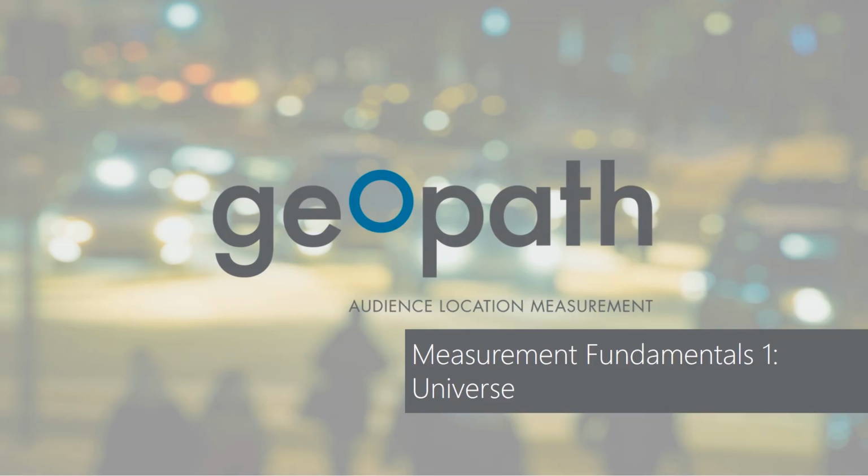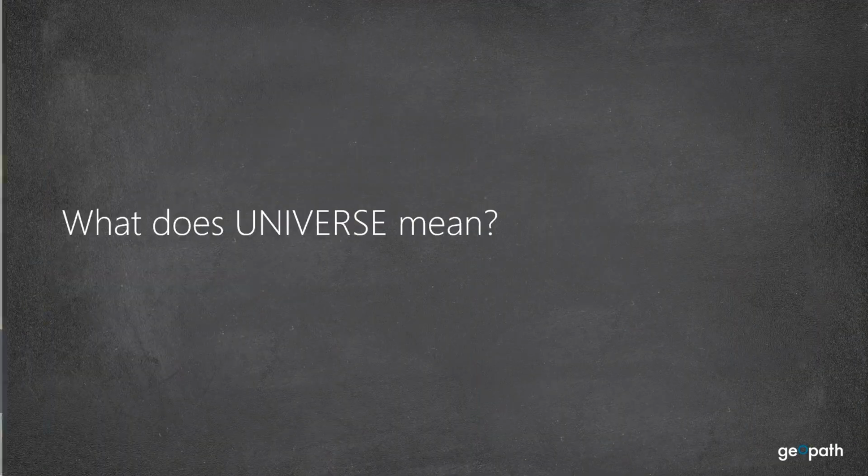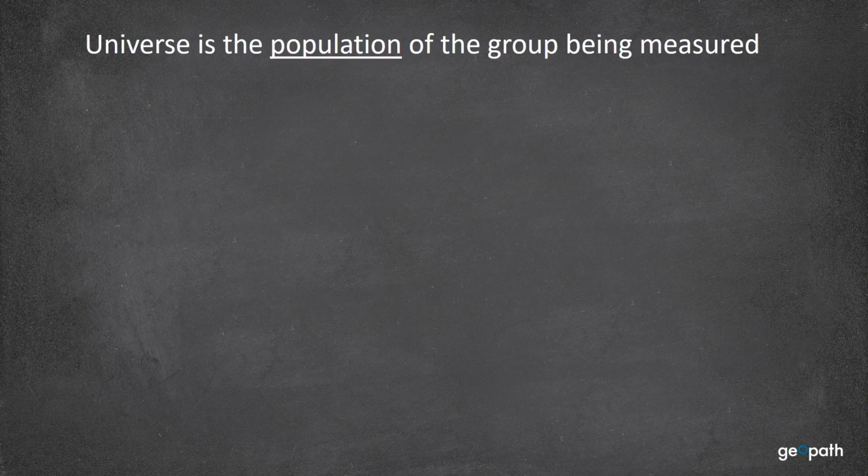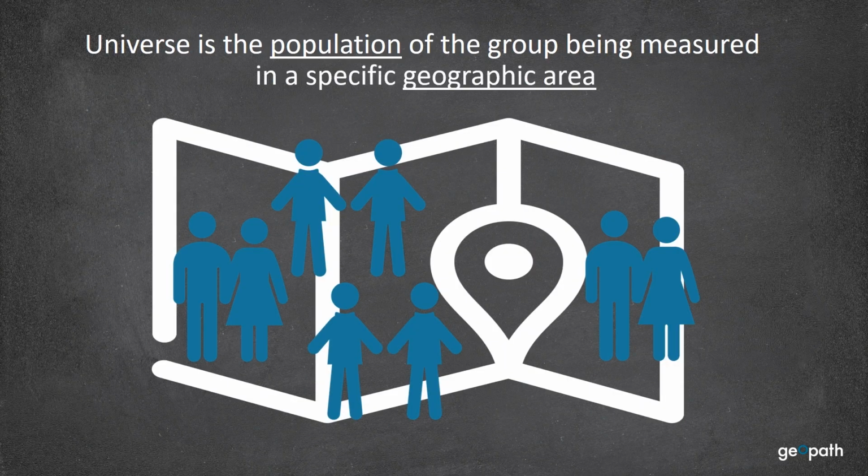Today we'll be talking about the universe. The term universe is used often when discussing measurement. It's important to understand not only the meaning of the term, but how it will affect the reported measurement. Simply said, the universe is the population of the group measured and is based on two components, the demographic profile and the geographic area. Let's break these two components down.